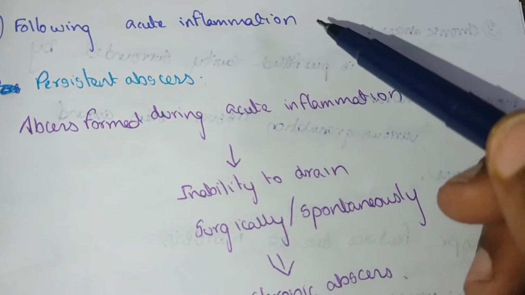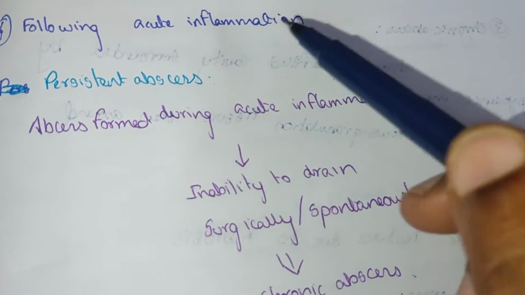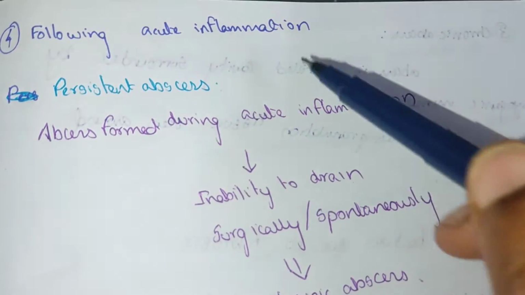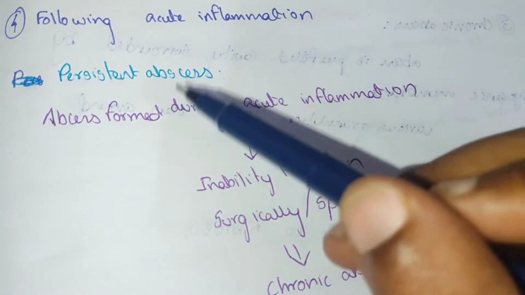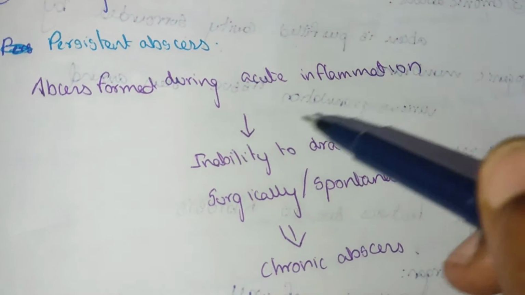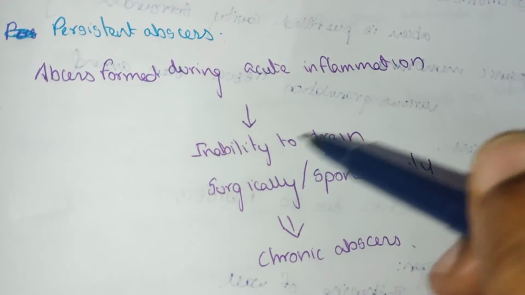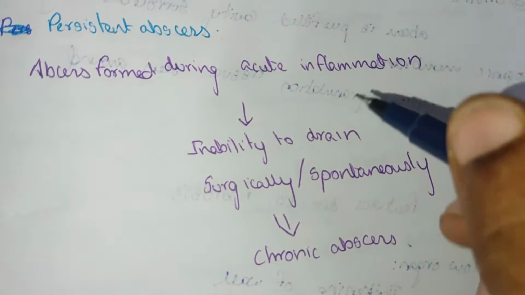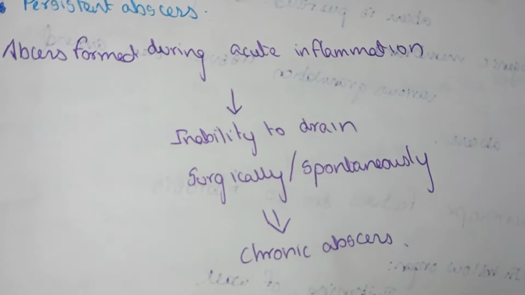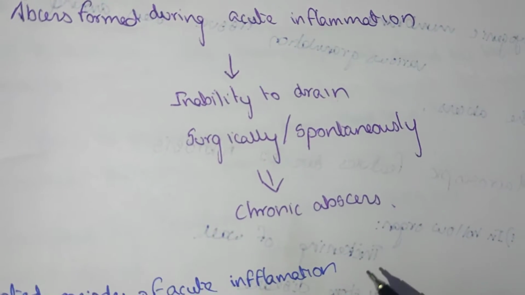Following the acute inflammation. The fourth cause: it may or may not follow acute inflammation, but here it follows acute inflammation. For example, persistent abscess. It's an abscess formed by the acute inflammation, with inability to drain or surgically remove it. It may not be drained or surgically removed, and so it becomes a chronic abscess.